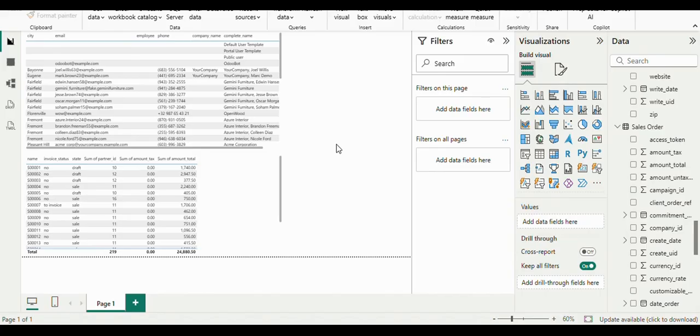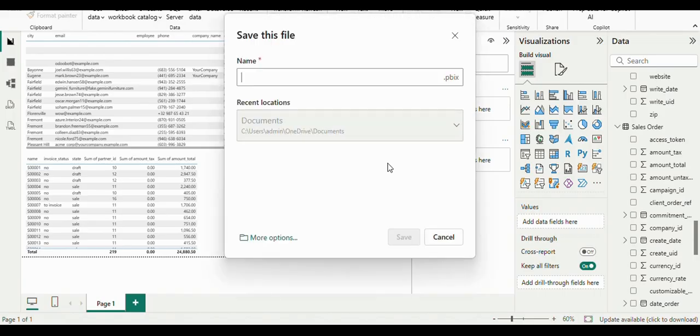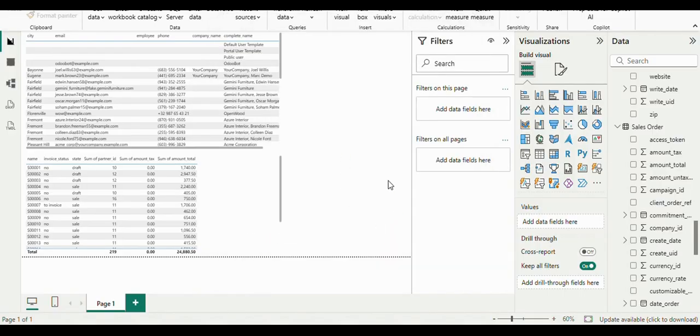Now this is your Power BI desktop. If you want to publish it on Power BI online, you need to click on publish. First you need to save the changes, then you need to give a name to your file, like contact sale order. Then you need to save.